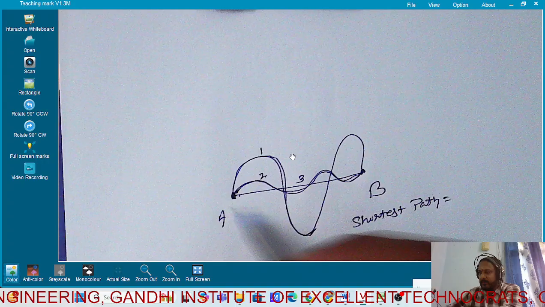No paths can change in this way. I'm saying from A to B, a straight line is there. So the shortest path is path 3, or not? So when I'm saying to go from point A to B, which is the shortest path?